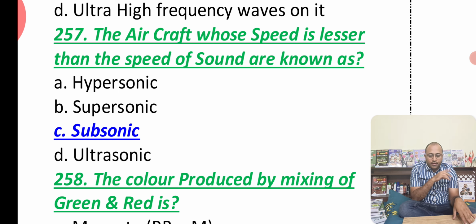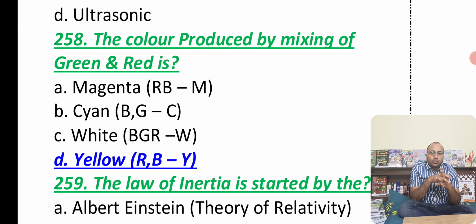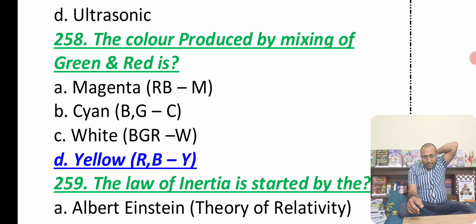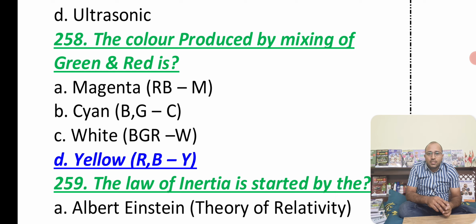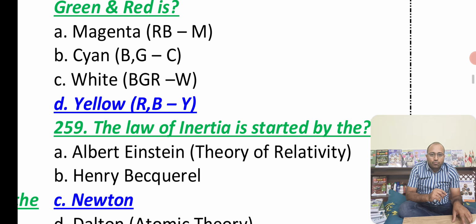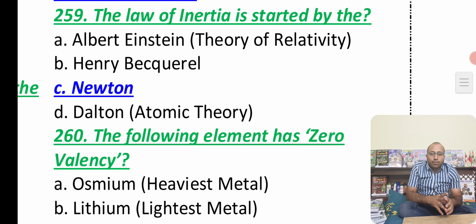Very important. When it comes to the color produced by mixing green and red, GRY, this is something you should remember. Green and red give yellow, and magenta is RBM, cyan is BGC. Now white we have BGR. Here you should remember, it is not R and B, it is GRY. So small mistake, don't worry. RG mix Y.